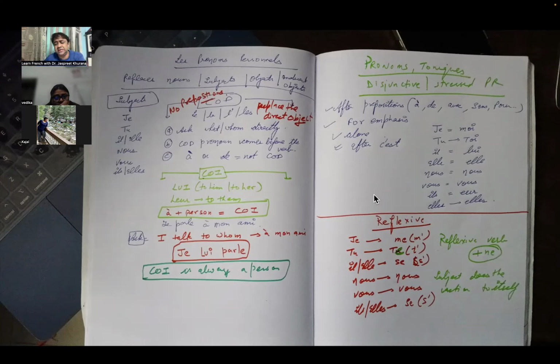Yes. So COI is indirect and COD is direct. The other form is pronom tonique. Pronom tonique means like we replace je by moi, tu by toi, il by lui, elle by elle, nous by nous, vous by vous, ils by eux, and elles by elles.